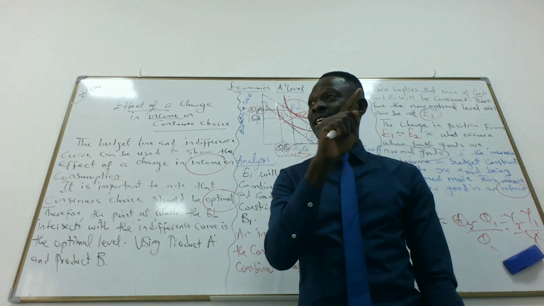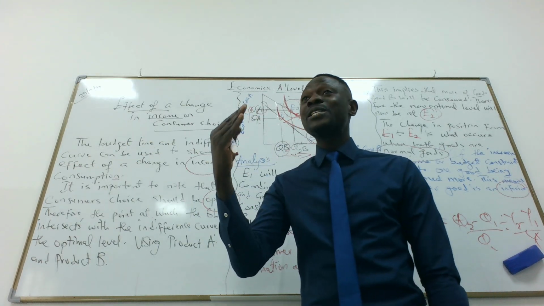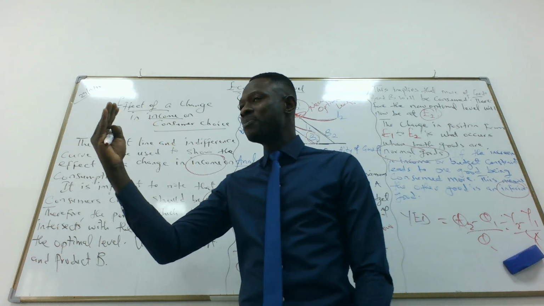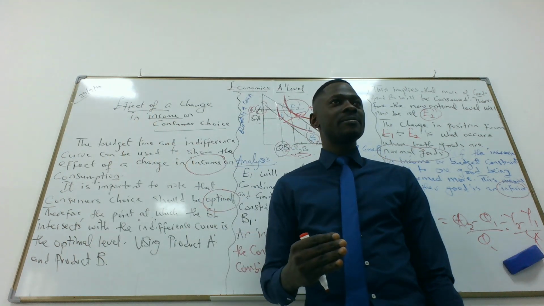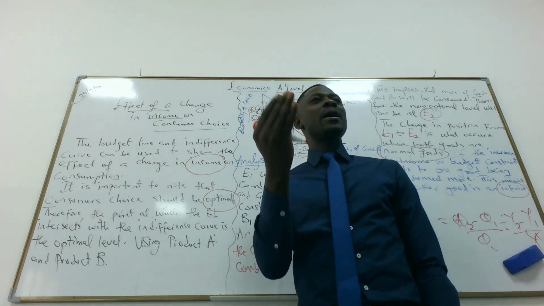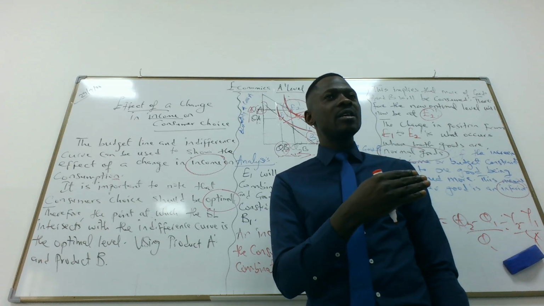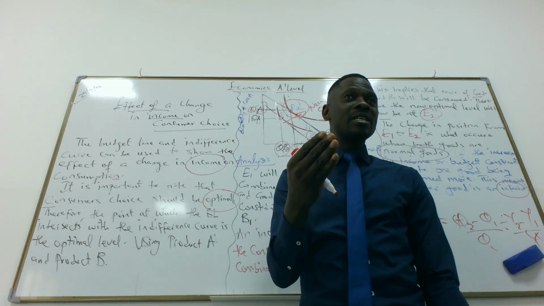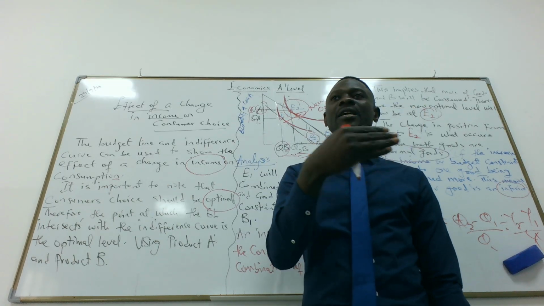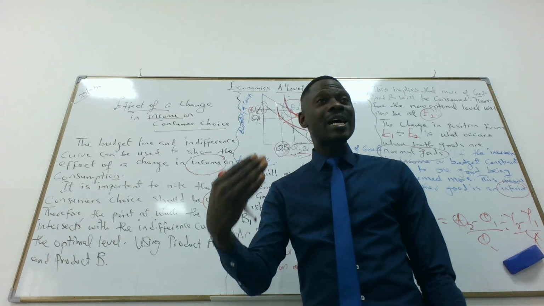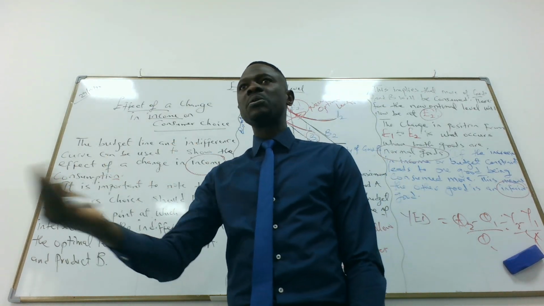But in a real sense, it is irrational, because consumers are supposed to buy a product when the price reduces. So I'm just reviewing substitution effect. Today we're not talking about substitution effect, but I'm just telling you what it is.